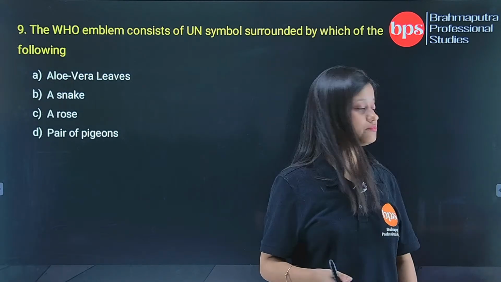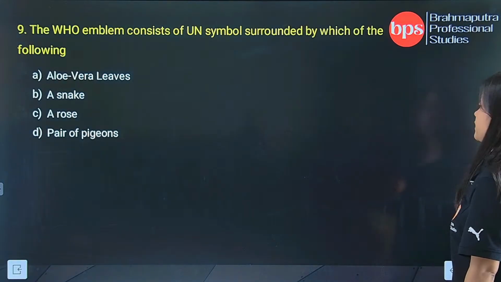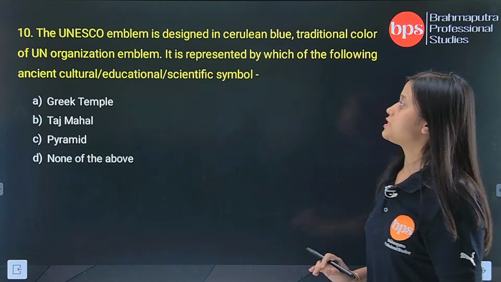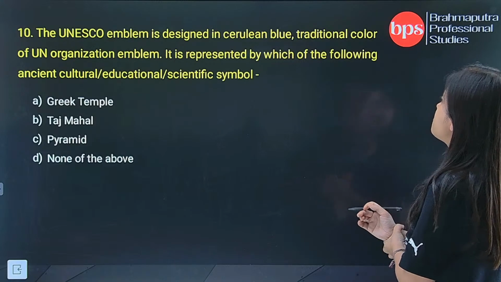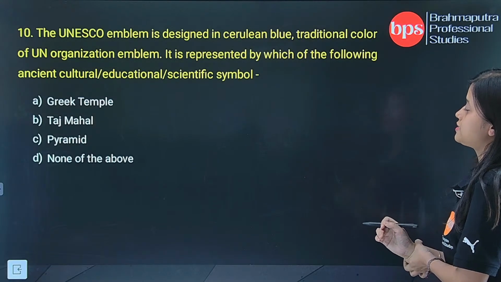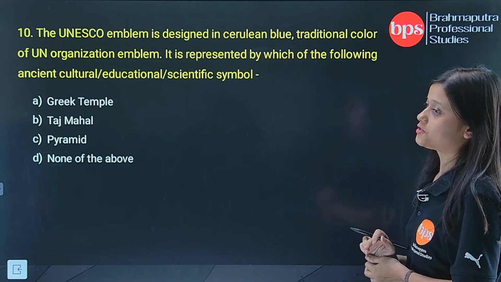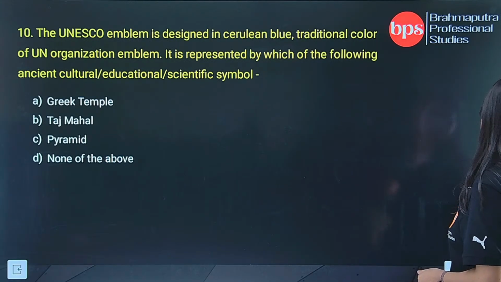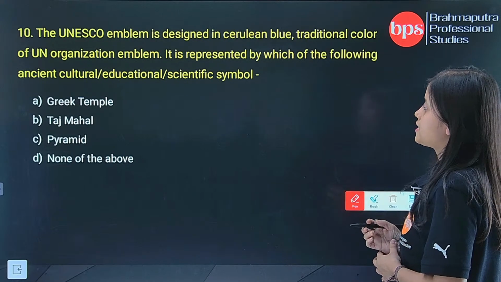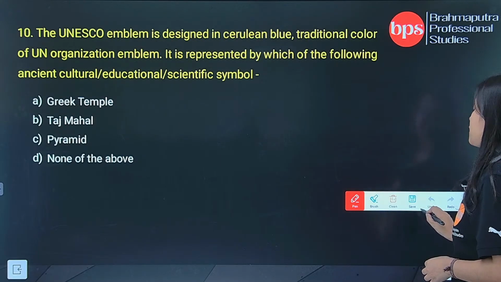Okay. Now, the last question of today's session. The UNESCO emblem is designed in cerulean blue, the traditional color of UN organization emblems. It is represented by which of the following ancient cultural, educational or scientific symbols? Your options are given: Greek temple, Taj Mahal, pyramid or none of the above.